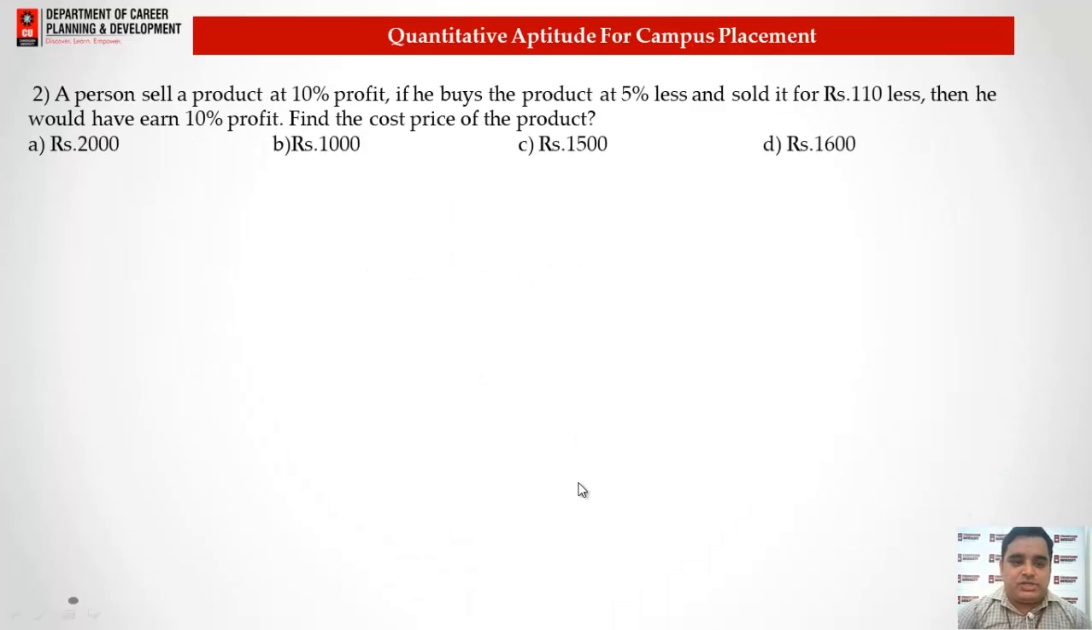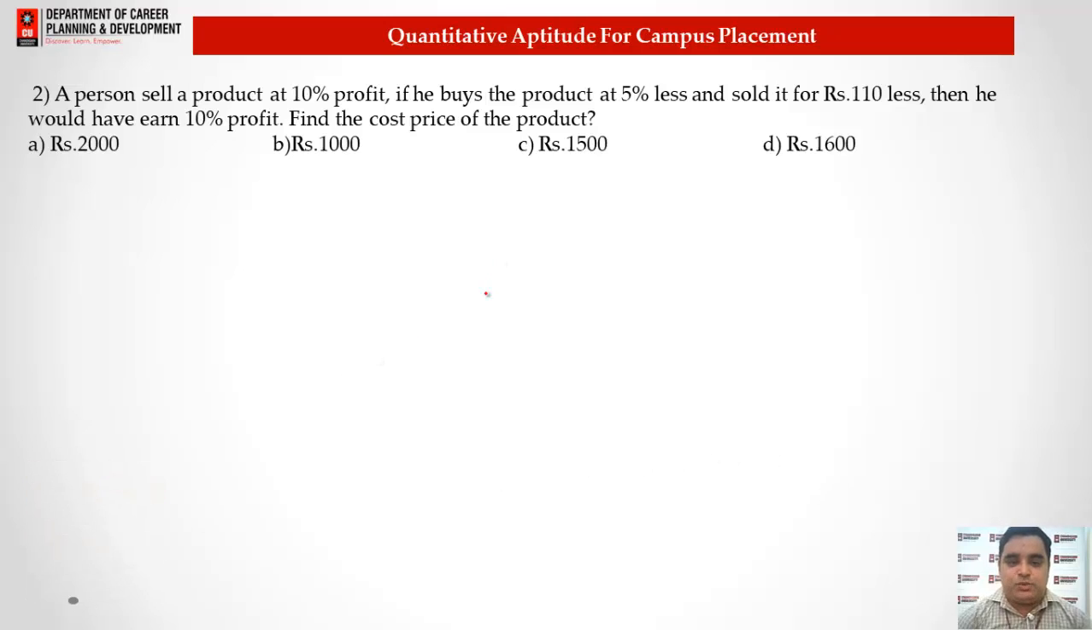Here we have question number 2: a person sells a product at 10% profit. If he buys the product at 5% less and sells it for rupees 110 less, then he would have earned 10% profit. Then what is the cost price of the product? We need to find the cost price of the product.